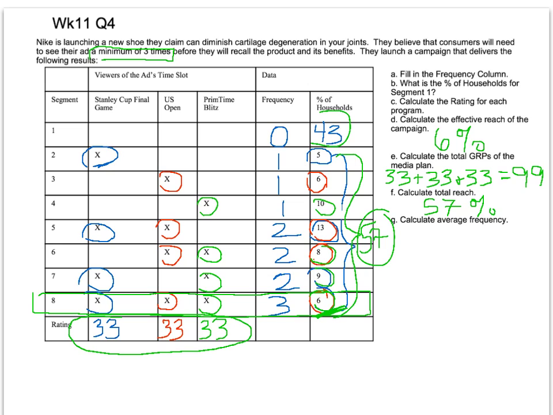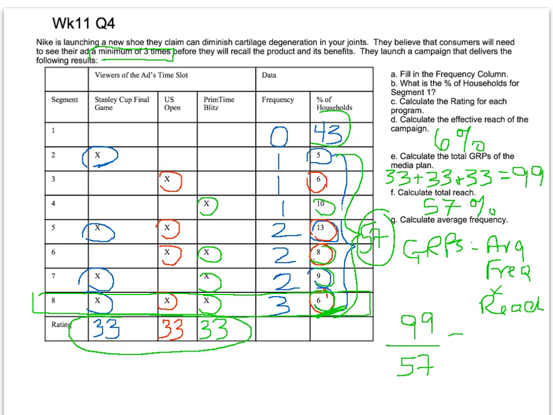The average frequency, again, can be calculated. We know that GRPs is equal to average frequency times your reach. So if you take GRPs of 99 and divide by reach of 57, you'll get an average frequency of 1.74.